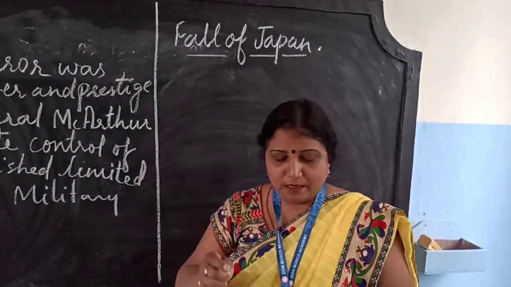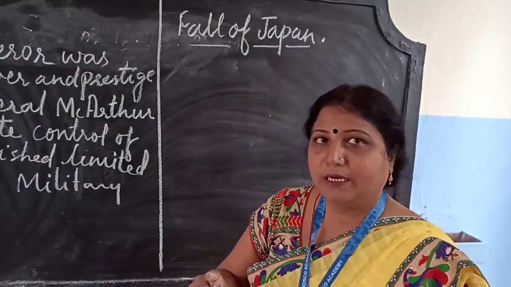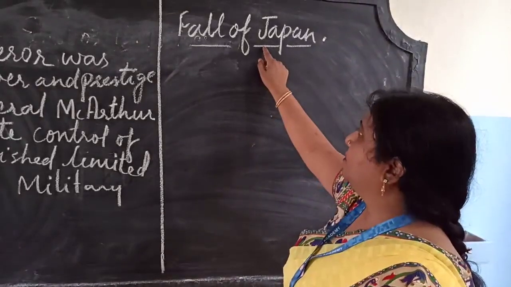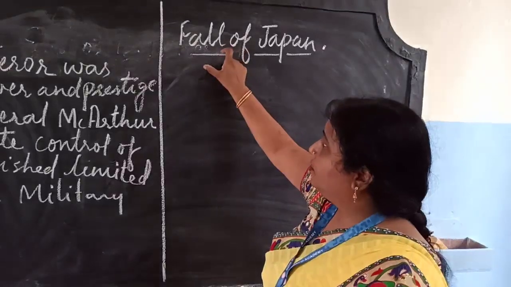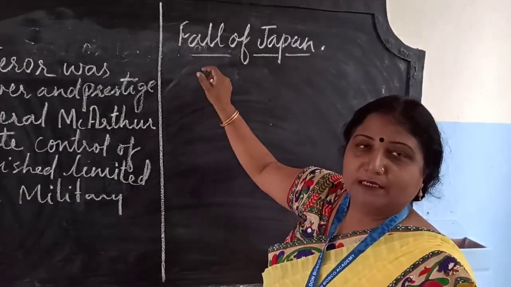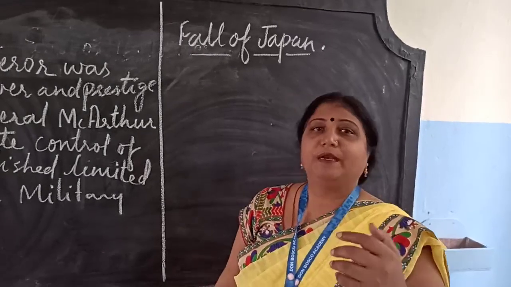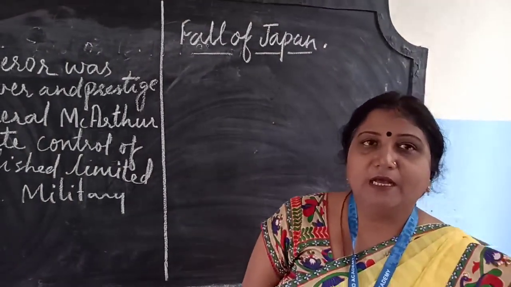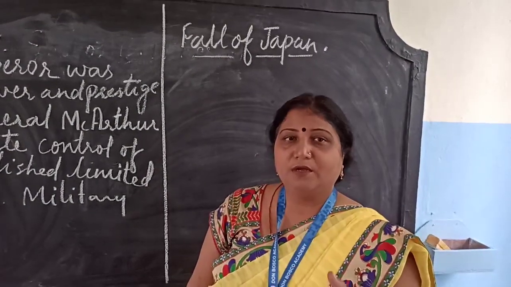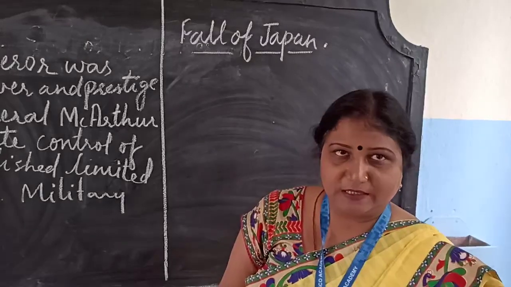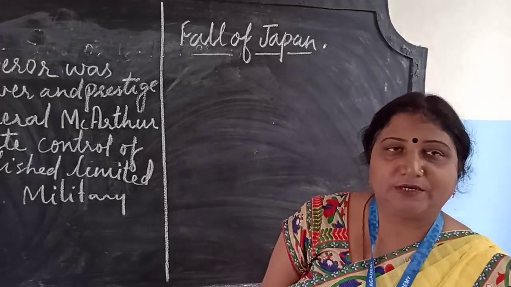Here, Italy and Germany were all controlled. Now what America did: America had to control Japan's aggressive policy. So what was done to end the Second World War? Japan was sent an ultimatum by America or the Allies countries. We will remember this as the Allies countries. The ultimatum was: you surrender or be ready for the destruction.